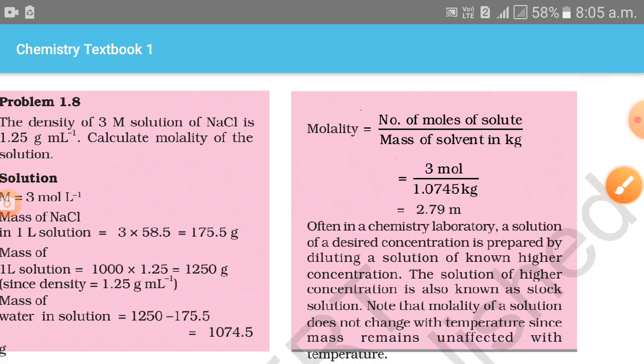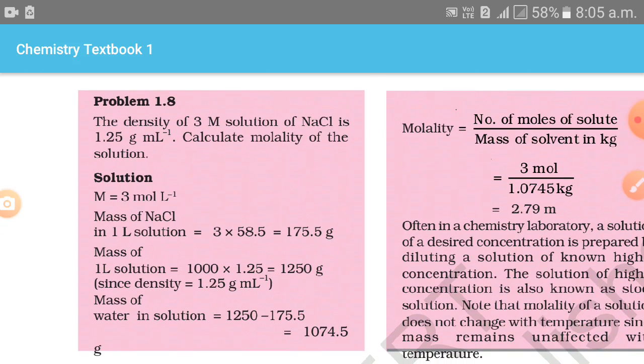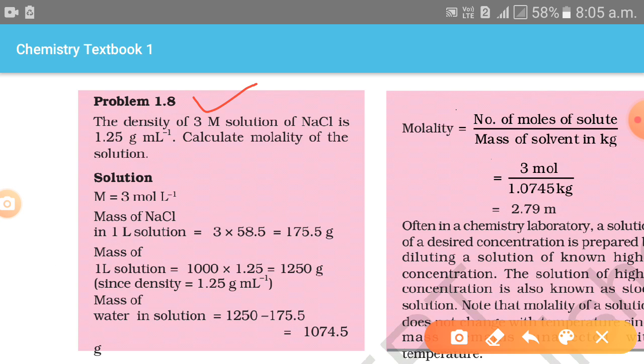Next, let's talk about a question. You can see here problem 1.8. The density of a 3 M solution of NaCl is 1.25 gram per ml. Calculate the molality of the solution.